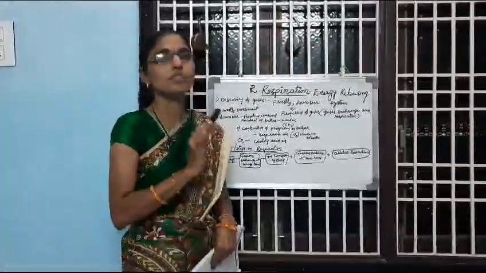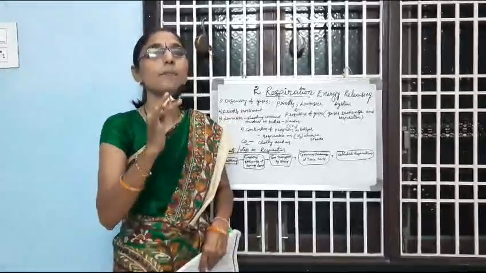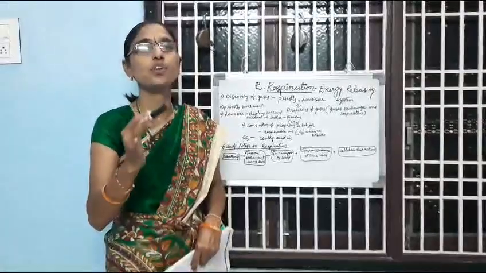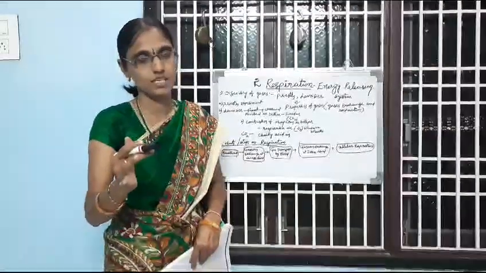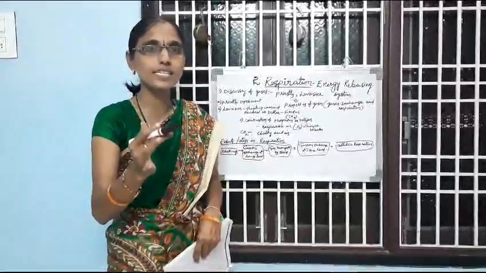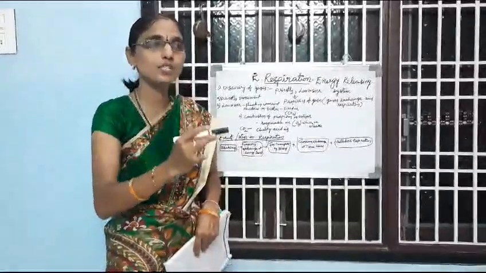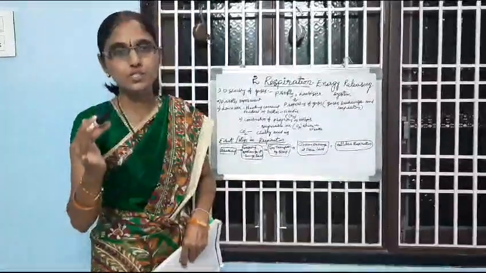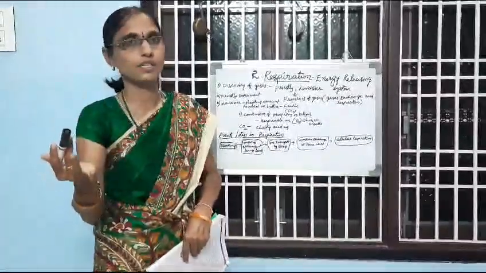Respiration means the breakdown of food materials that helps in the production of energy. Complex substances or food materials are broken down and converted into simple substances, and this helps to release energy. What helps to break down complex substances?